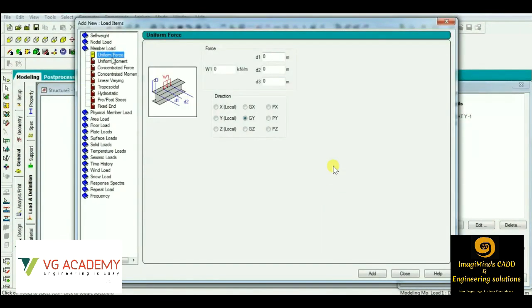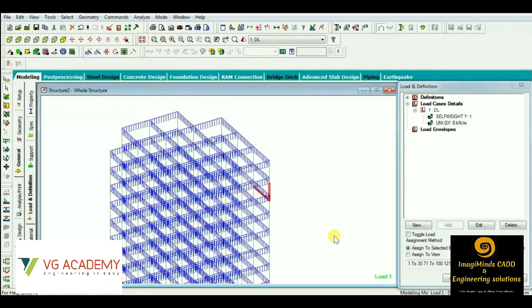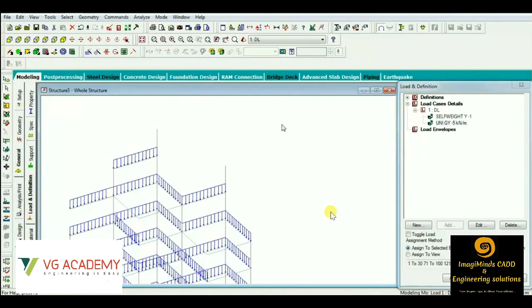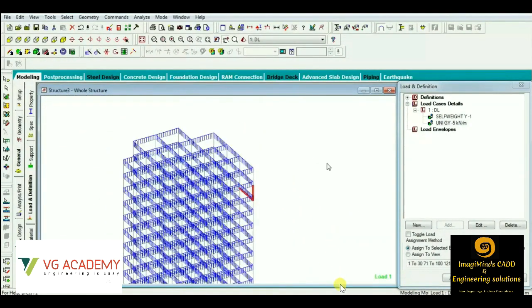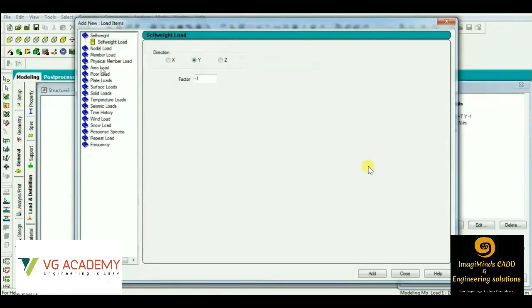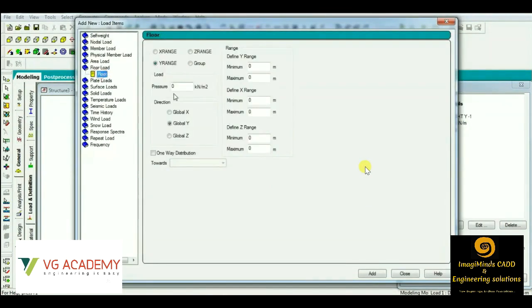Then we have to apply the member loads. Here we can see the application of member load in the form of uniform force. Then we can apply floor load. This is the graphical representation of the applied member load on the beam members. Now we'll be applying the floor load. This is the floor pressure we are applying. Then we have to define the Y range, that is the minimum and the maximum height.